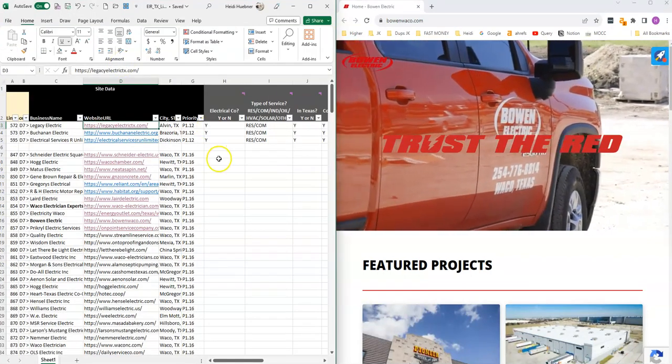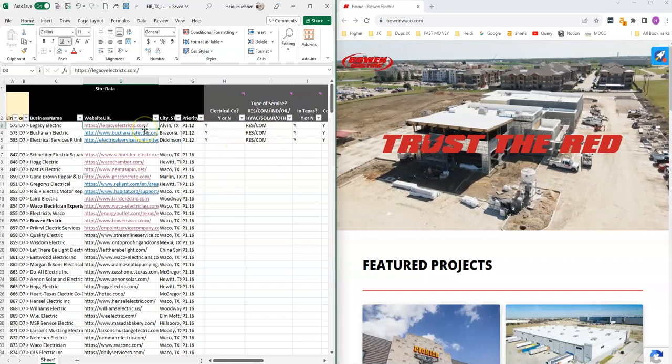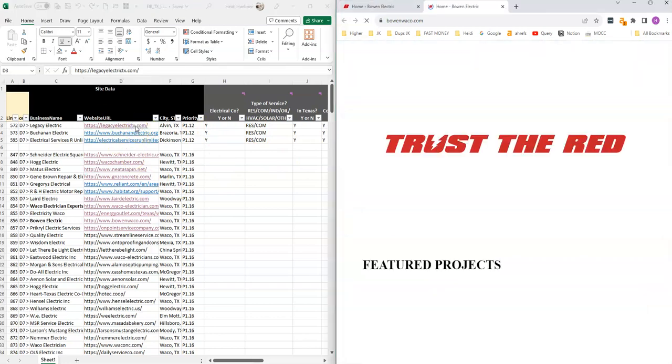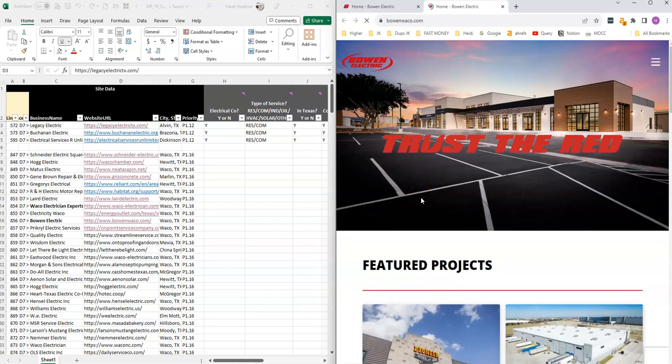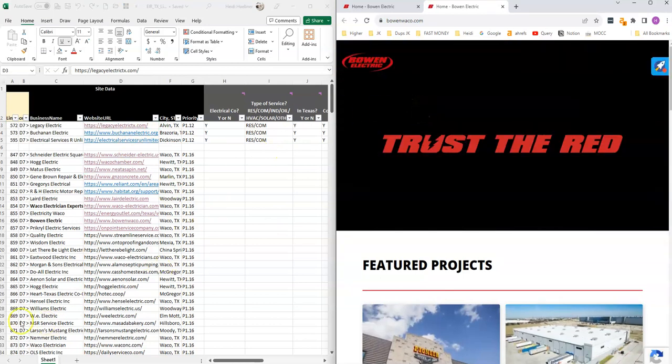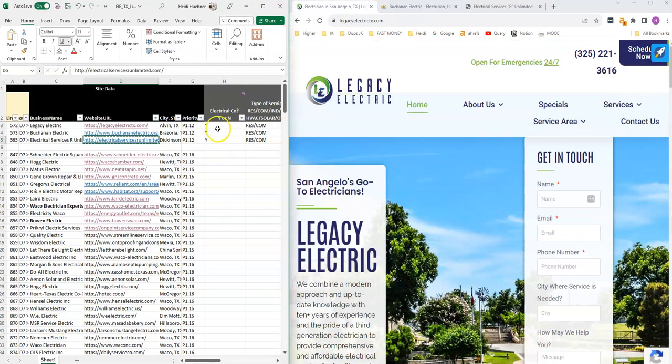Okay, so here's my first one on the list. I just clicked on the first link. Sorry, one second. Okay, so I'm just going to go through these top 3 with you, which are ones that I've already done, and then we'll go through some more examples. This first one is Legacy Electric. This is the information that we pulled out of a program that we use to pull lists. So we're just validating this data to make sure that it matches the companies that we would like to talk to.